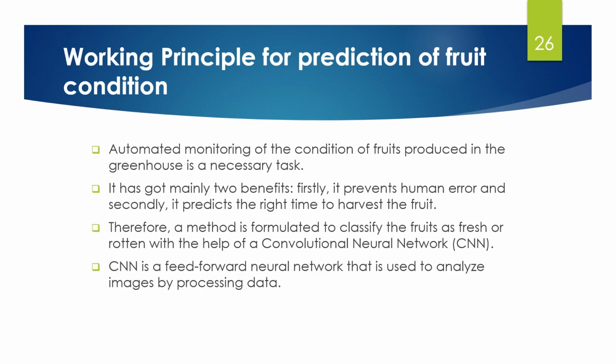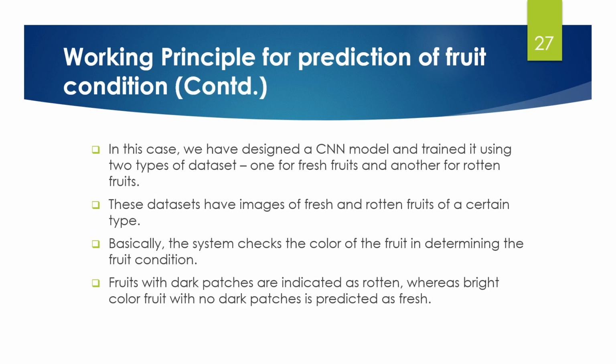We have formulated a method using a convolution neural network to determine which fruits are fresh and which are rotten. For prediction of fruit condition, we have designed a CNN model. So what is CNN? CNN stands for convolution neural network. It is a type of feed-forward neural network. CNN is a class of artificial neural network which is used for image recognition and processing. For this purpose, we have separated 2 datasets, the fresh and the rotten fruit dataset. Basically, the system checks the color of the fruits in determining the fruit condition. Fruits with dark patches are indicated as rotten, whereas bright colored fruits with no dark patches are indicated as fresh.